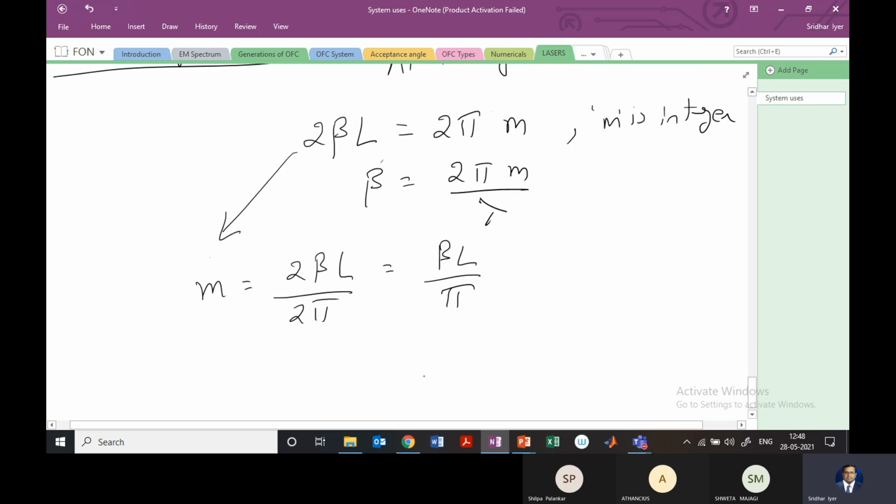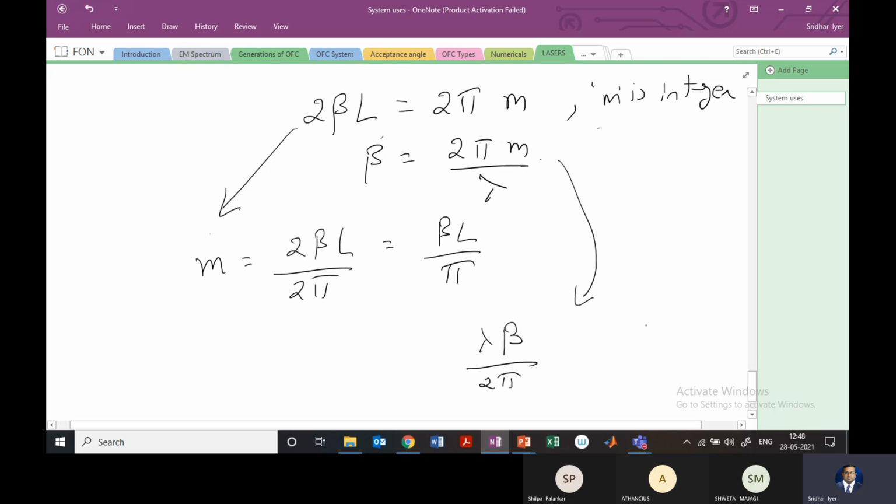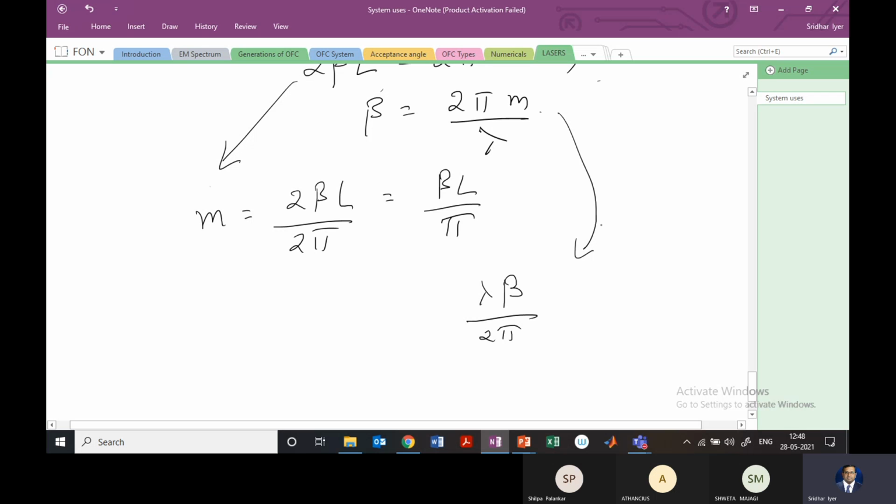The other way to write for m from this equation, let me write this here, will be lambda beta divided by 2 pi. So these are the two equations for m, and obviously we can equate them.